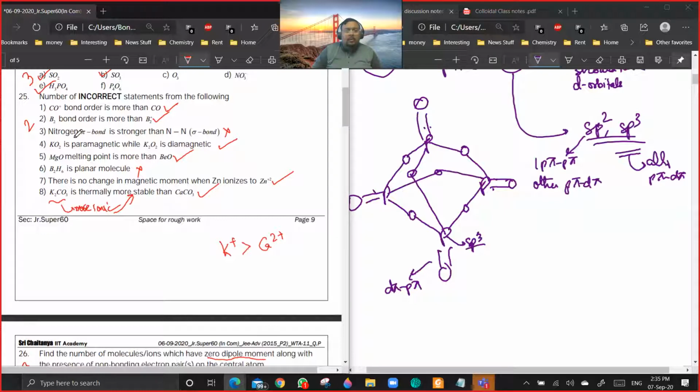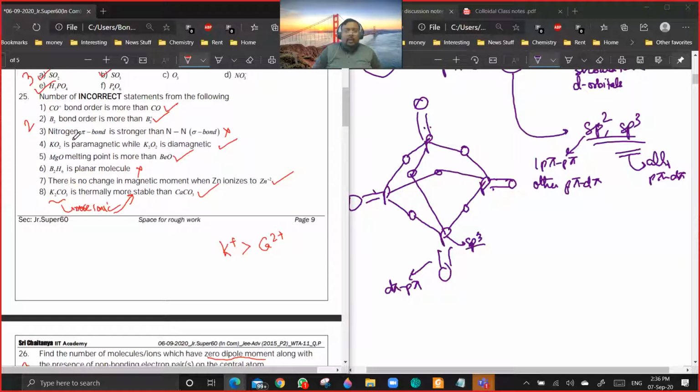3rd and 7th: there is no change in the magnetic moments. Zinc is having 4s2 and 3d10 configuration, so all electrons are paired. Zn2 plus is having 3d10 configuration. All electrons are paired. So no change in the magnetic moment.